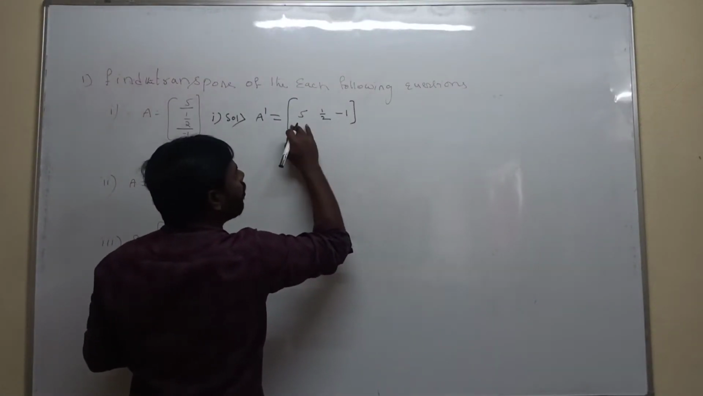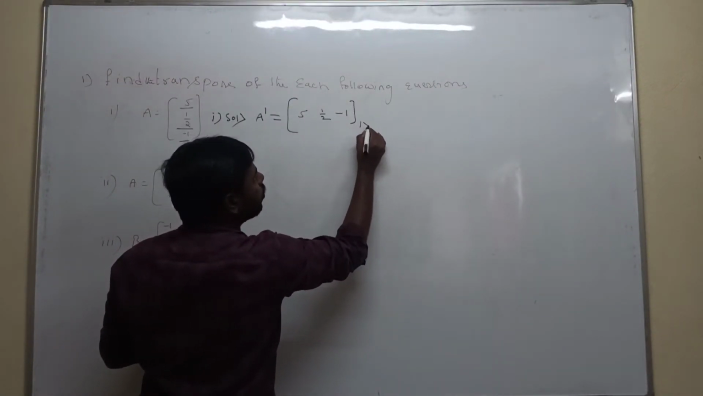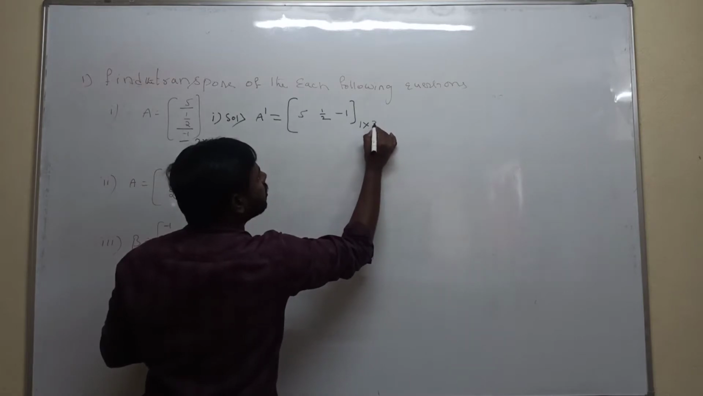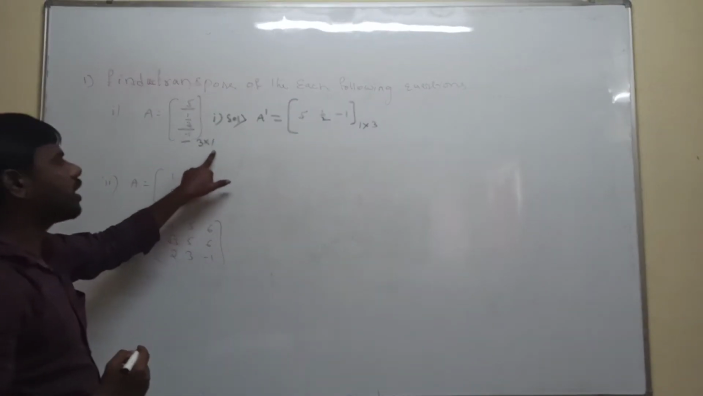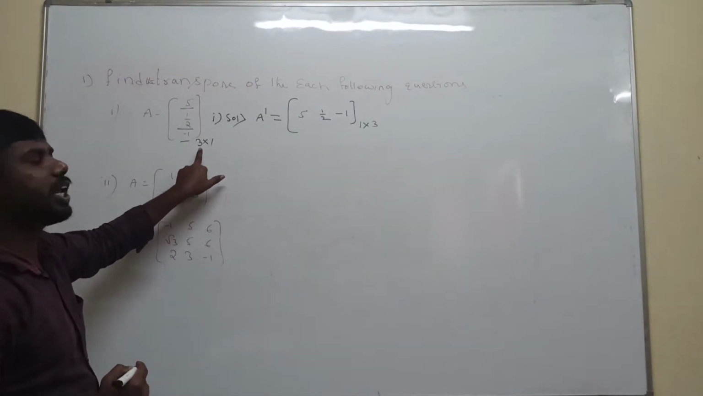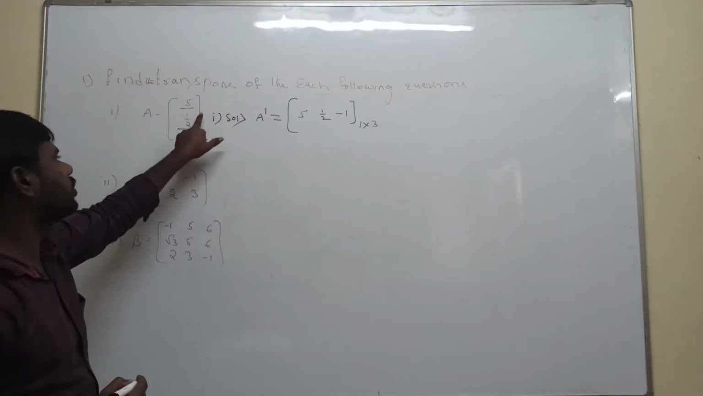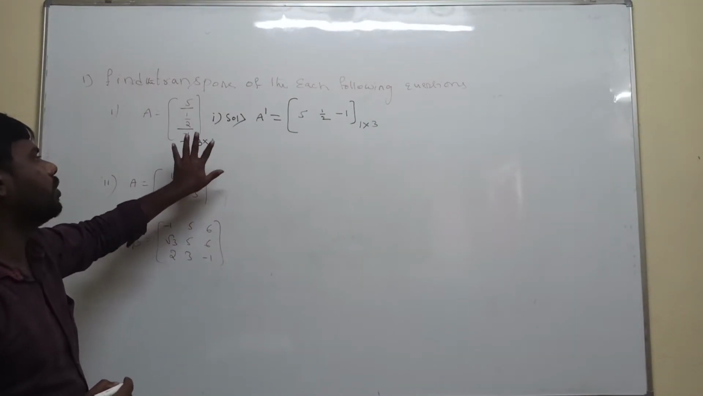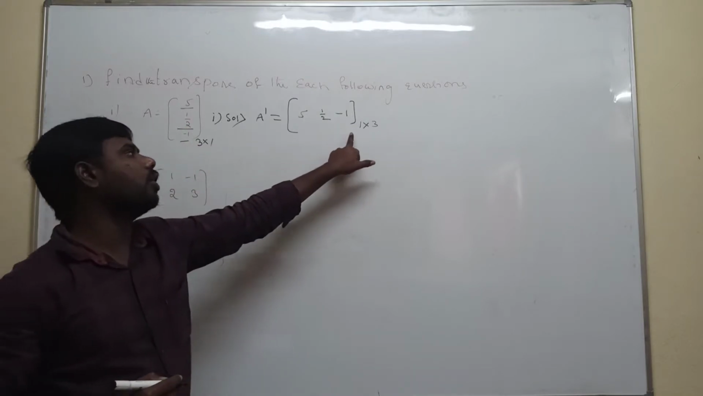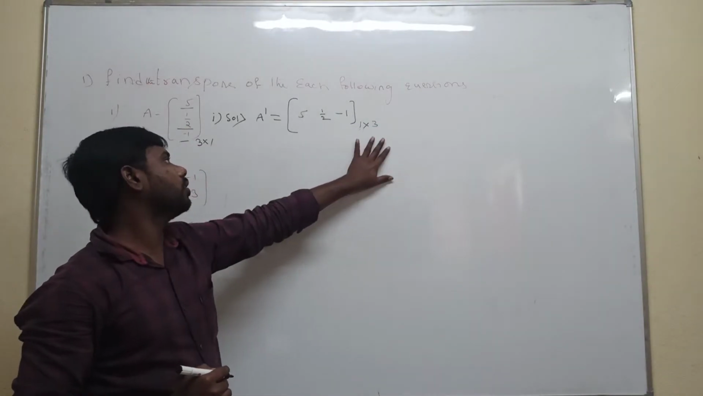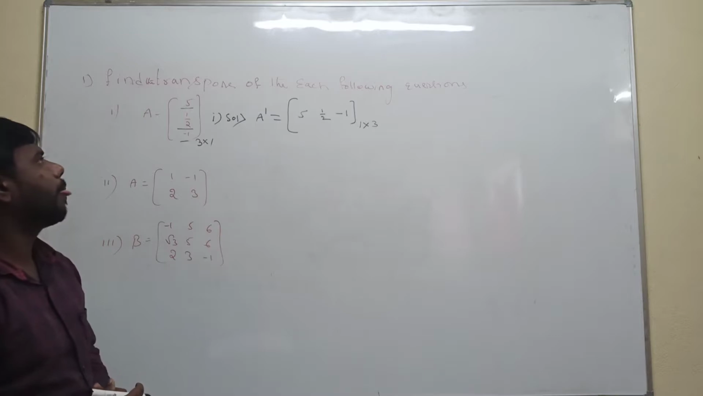Now how many rows are there? Only 1 row. How many columns? 3 columns. Order is number of rows times columns. Earlier we had 3 rows and 1 column. Now interchanging rows and columns, what are we getting? 1 by 3. So like that we can find the transpose of the matrix.